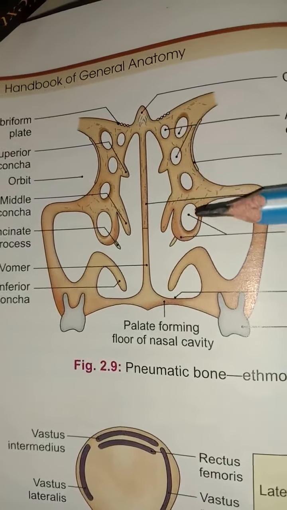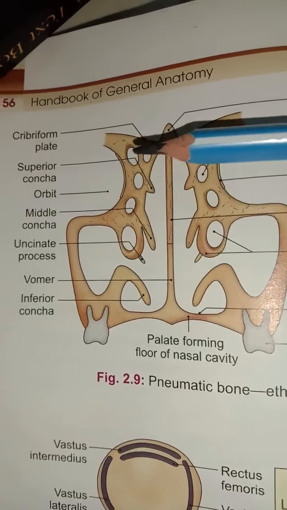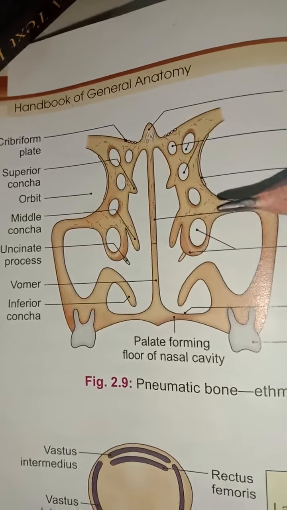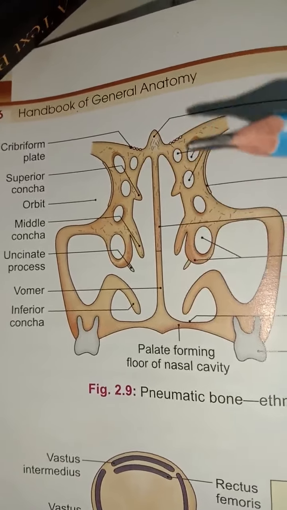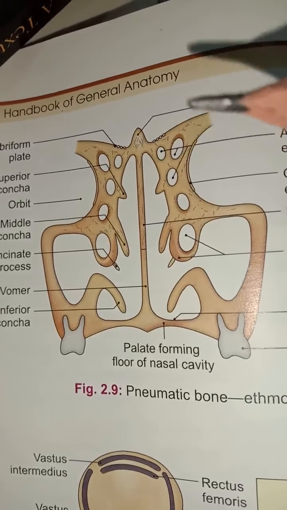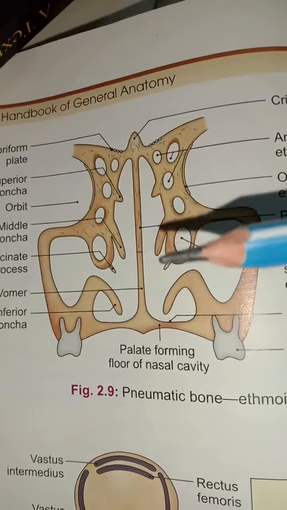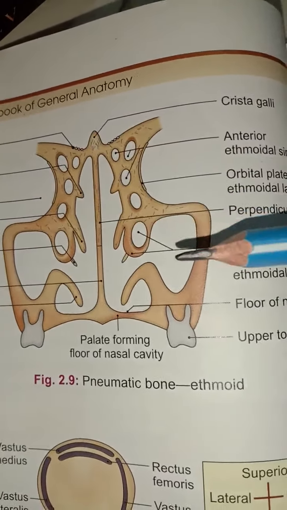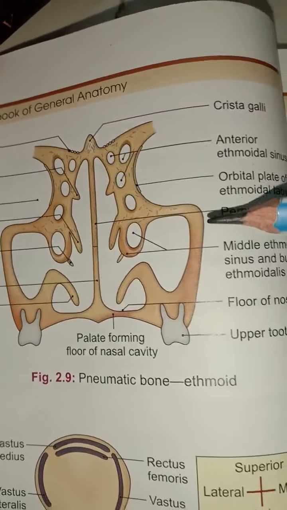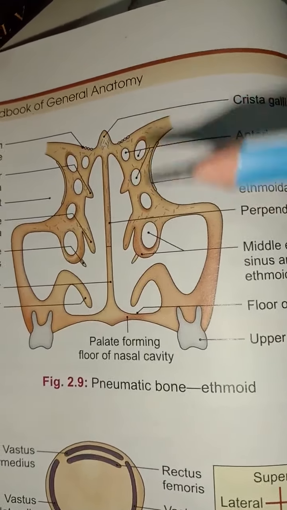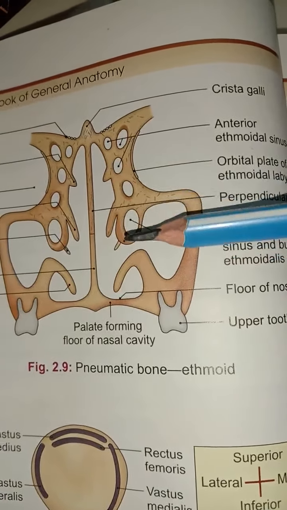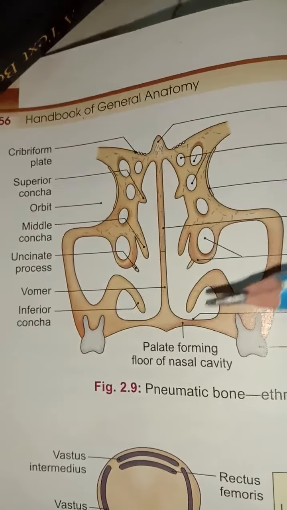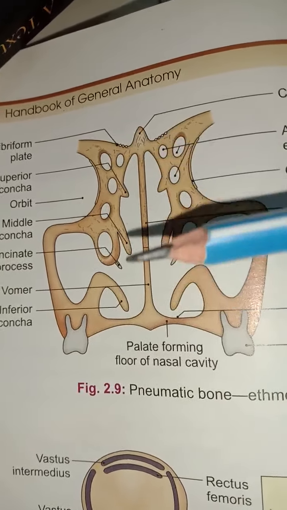Here you can see that the bone consists of large air spaces or openings. Examples of the pneumatic bone are the maxilla, the sphenoid bone, the ethmoid bone, etc. Here you can see the different sinuses, the ethmoidal sinuses and the maxillary sinuses. So these are the examples of the pneumatic bone.